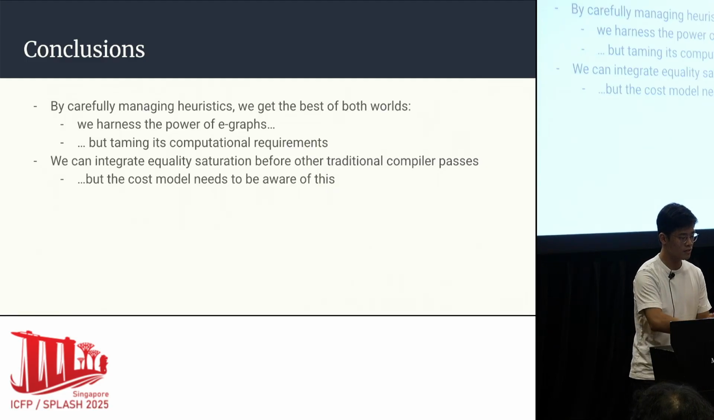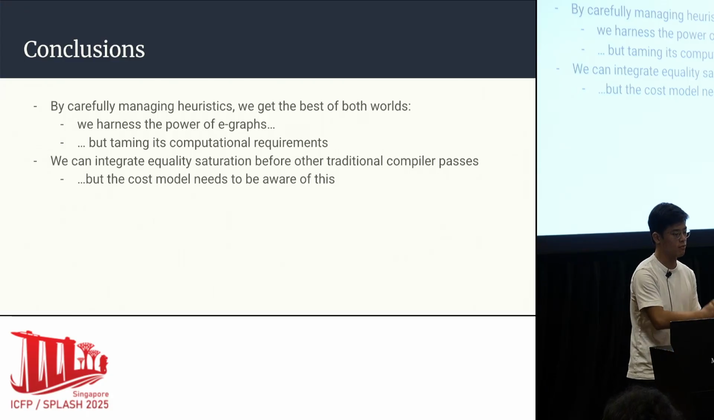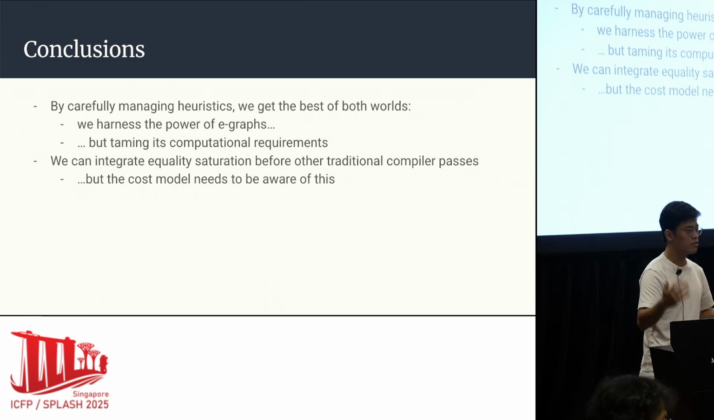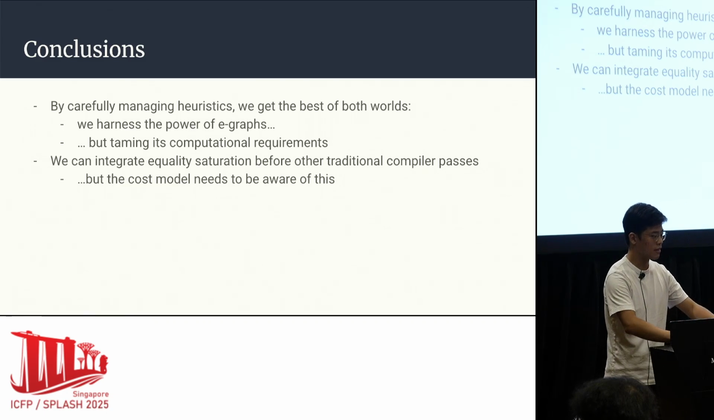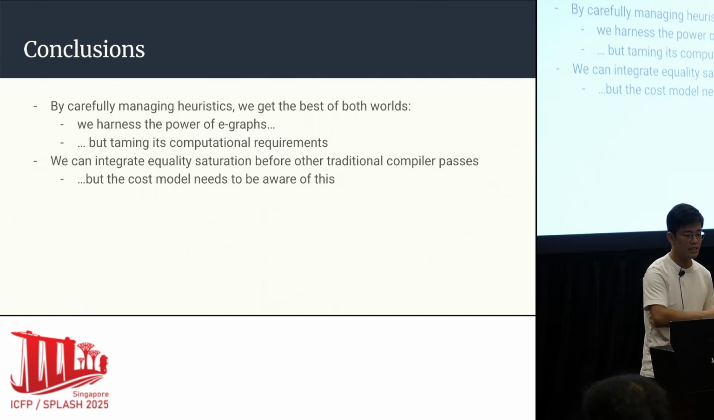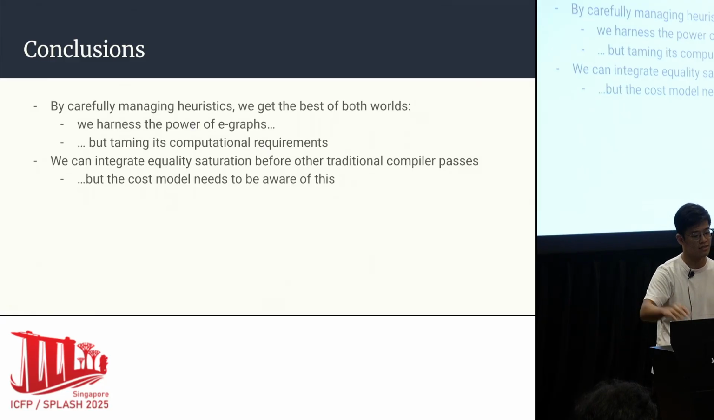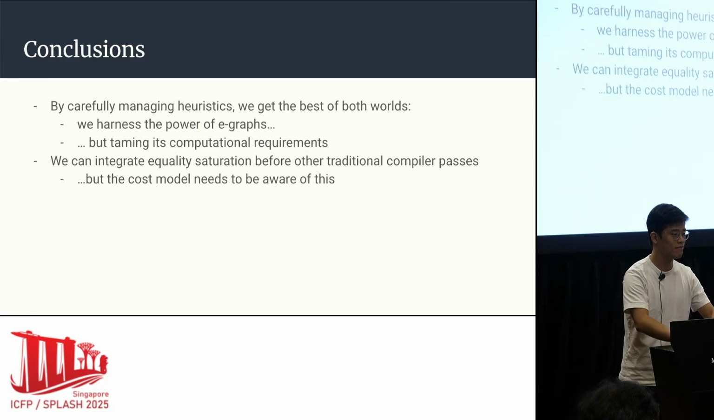So some conclusions. By carefully managing heuristics, we can get the best of both worlds. We can harness the power of equality saturation and the pseudo-exhaustive search that we get, while taming its computational requirements. And we can do this in front of other traditional compiler passes, as long as the cost model is aware of everything that happens afterwards. Thank you.